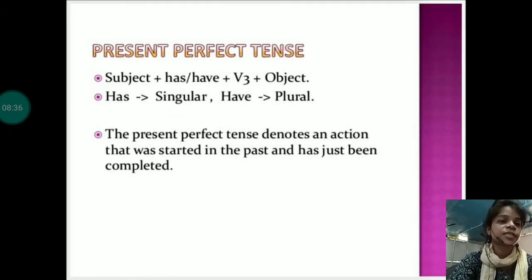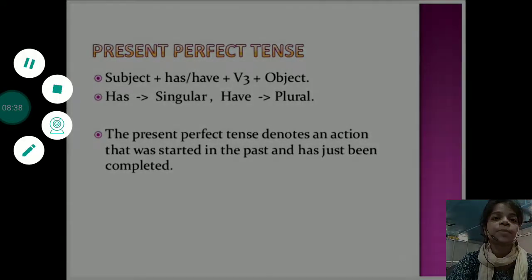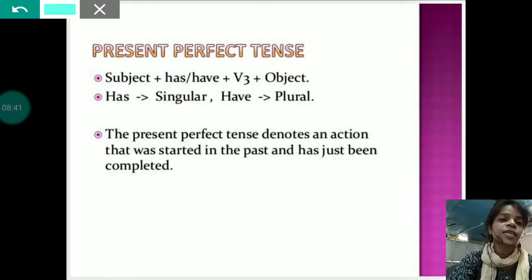Next one is present perfect tense. Present perfect tense denotes an action that was started in the past and has just been completed. So whenever we talk about any action which was started in the past and has just completed just now, then that sentence, that verb will come under the category present perfect tense.